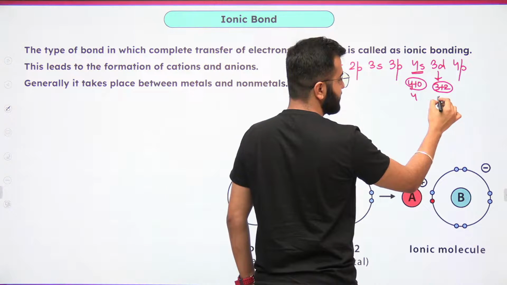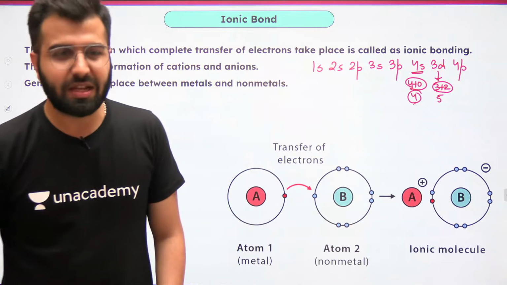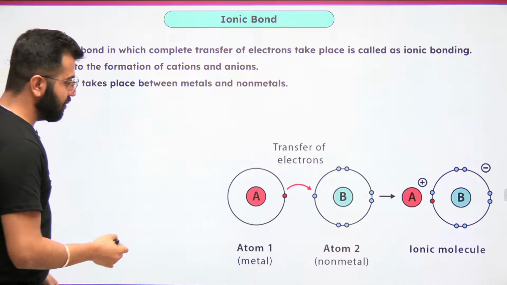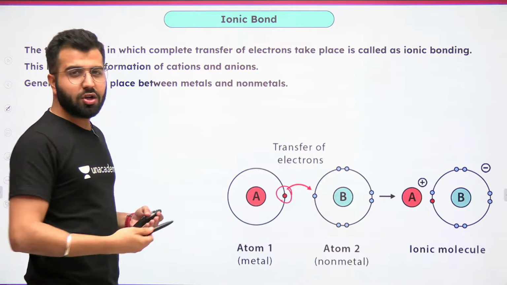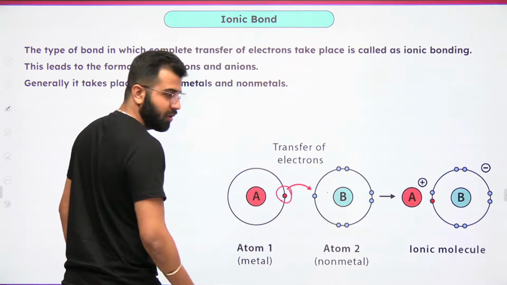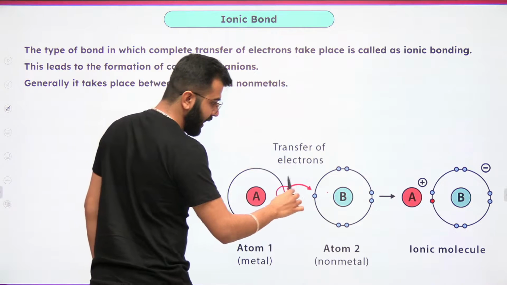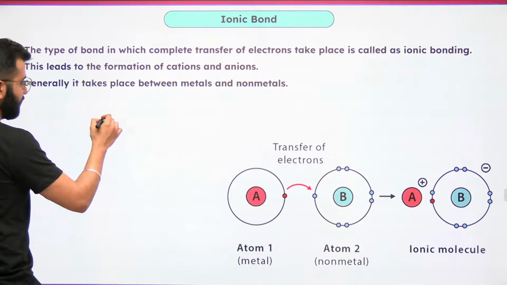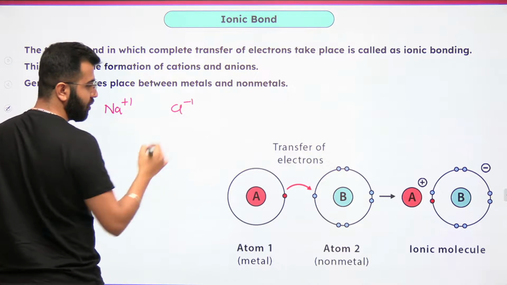So it is 4s, this is 5. So electrons will get into 4s first. Okay. Now let's move ahead. Over here, what are we really talking about? This has to be atom 1, which is having, let's say, 1 or 2 electrons in its outermost shell. And there will be an atom 2, which is going to be a non-metal, most probably. And then there is going to be an electron transfer. Whenever we talk about sodium losing 1 electron, it's +1. Chlorine gaining 1 electron, it's -1.